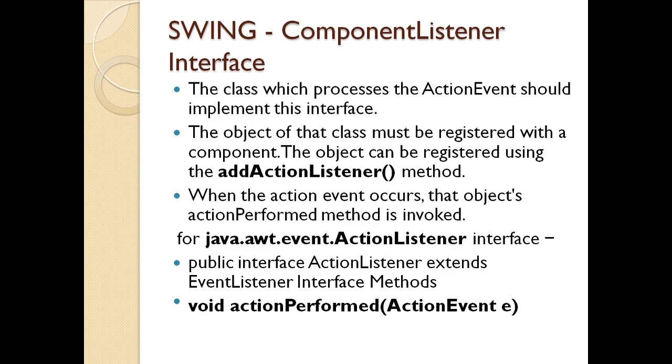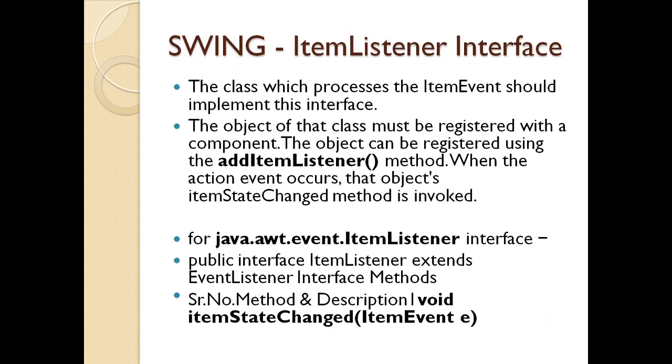Now the second listener interface is your item listener. The class which processes the item event should implement this particular interface. The object of that class must be registered with the component. Each and every component or item you place on the interface using Swing or AWT, you need to apply the listener interfaces.